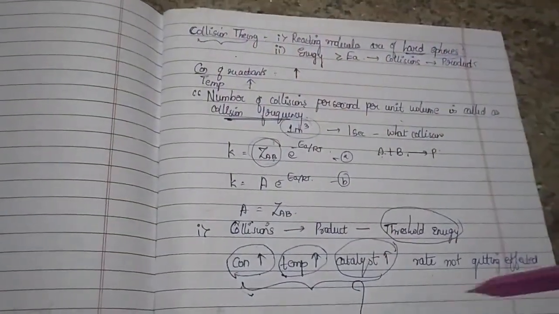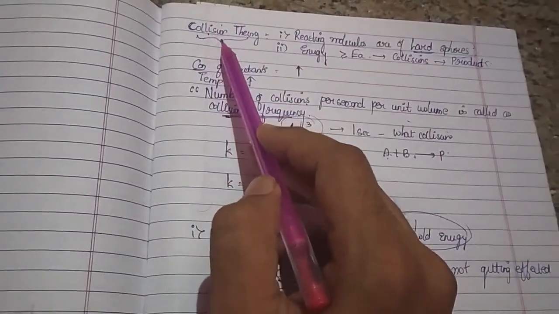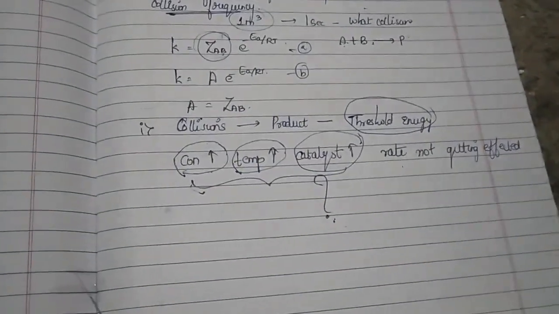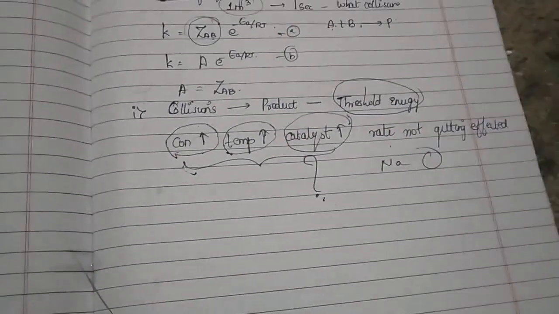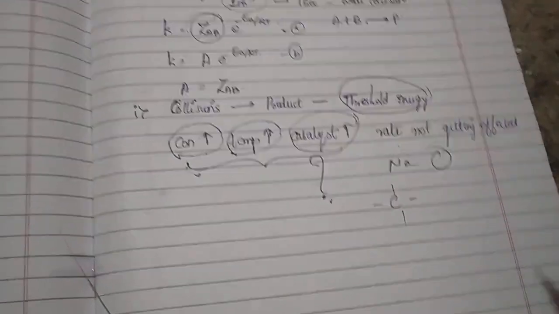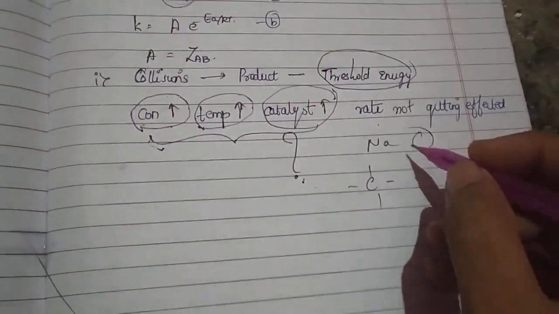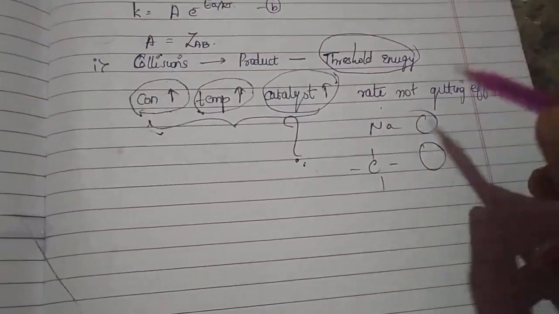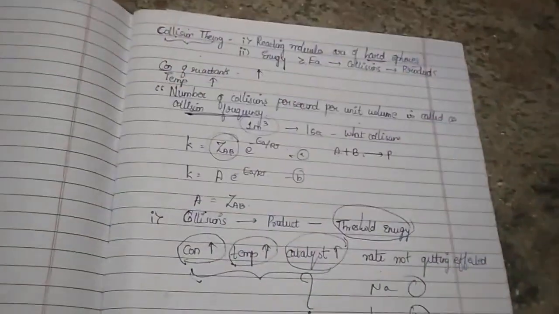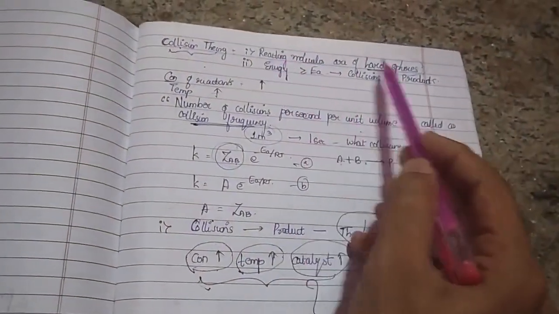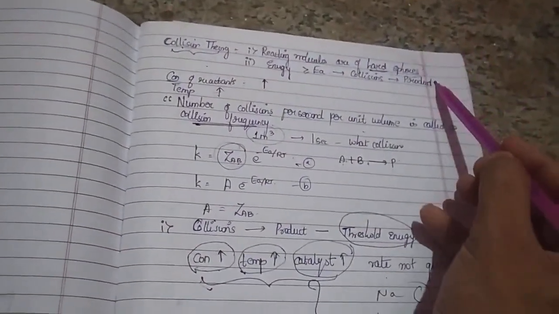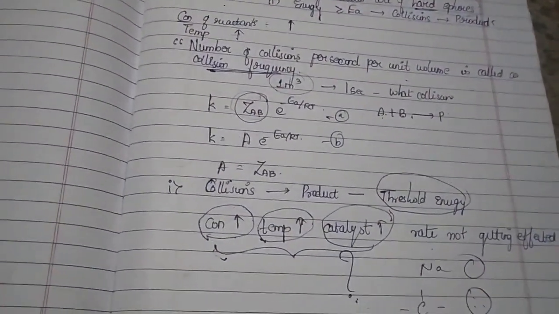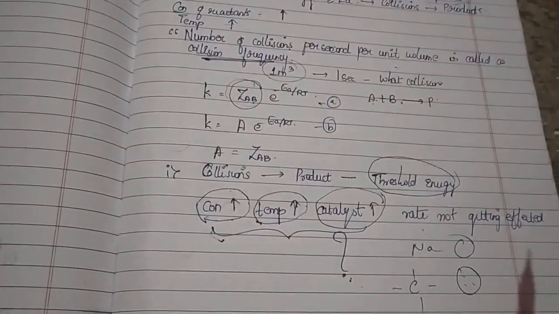This drawback came about because collision theory mainly considered the reacting molecules as hard spheres. Whether you take Na, or tertiary butanol, it treats both as hard spheres. Is there not a difference between them? This was the major drawback of collision theory. It considered all the reacting molecules as hard spheres, because that made it easier to understand the collision between the reacting molecules. But that was not the overall scenario.